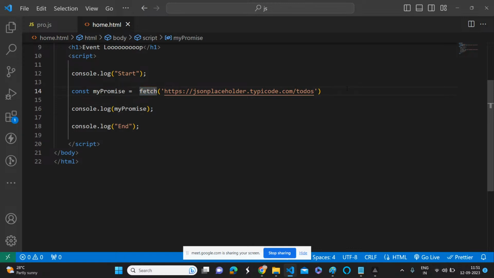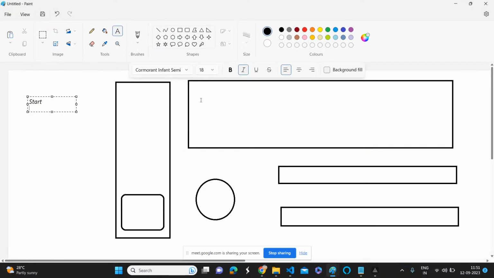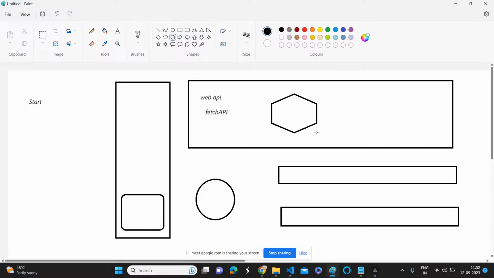Whenever we invoke fetch API, who will take care of this request? Web API. In the Web API we have the fetch API, right? Yes or no? Because we are using that fetch API. So whenever we invoke this fetch API, once you have given the endpoint, it will give a promise. Let me take this as a different one. So it has given one promise.